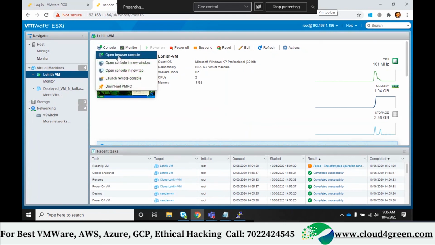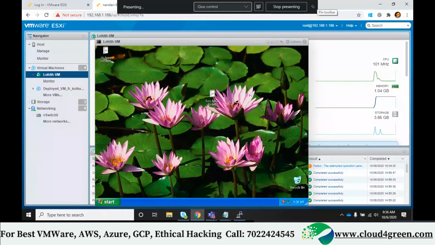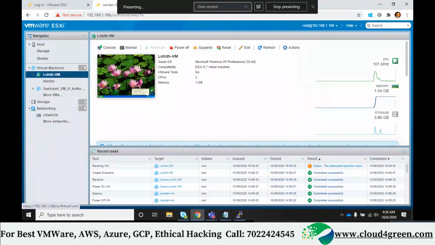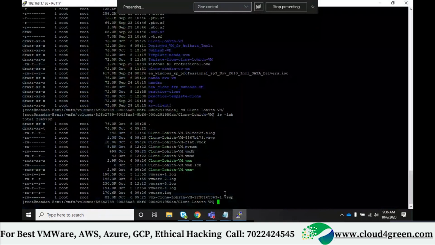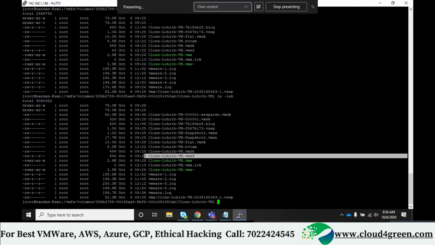Okay, let's do some changes within the OS only. Let me call it as new NIC 2 added. Okay. Right. Now let's check the files. Can you see this .vmsd? It increased. It was just 46 bytes or something. Now it changed, right?